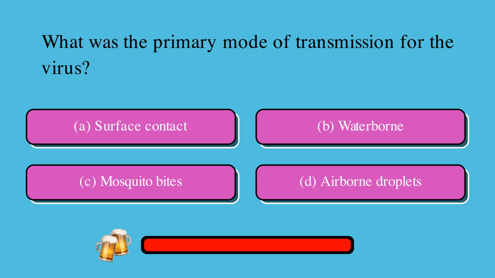What was the primary mode of transmission for the virus? Is it A, surface contact, B, waterborne, C, mosquito bites, or D, airborne droplets? The correct answer is D, airborne droplets.